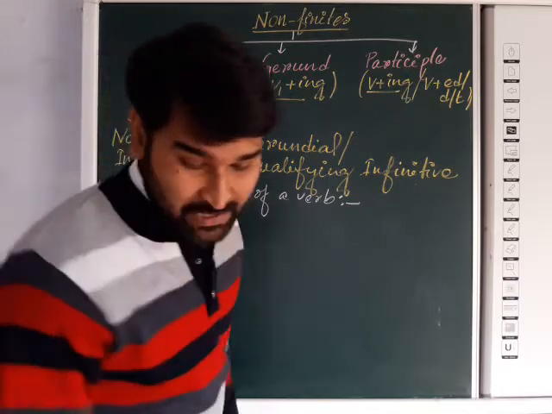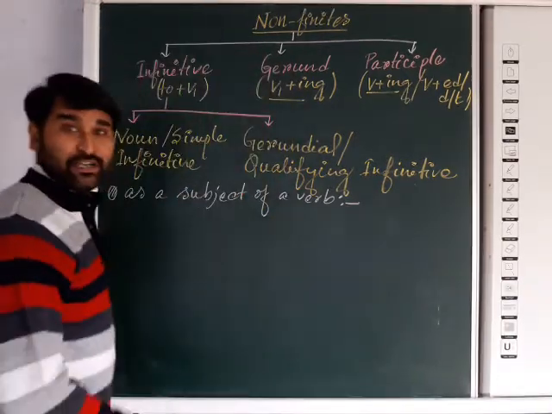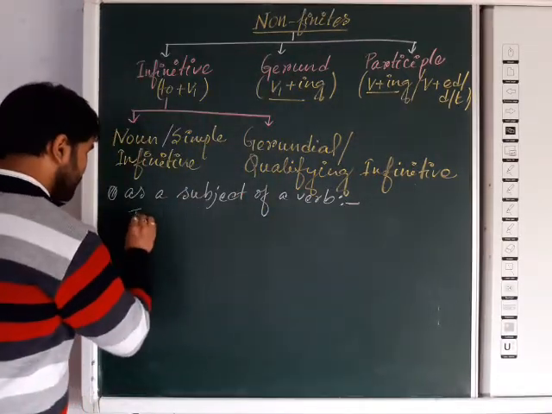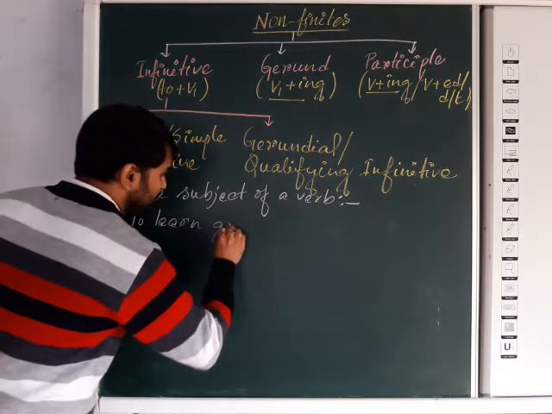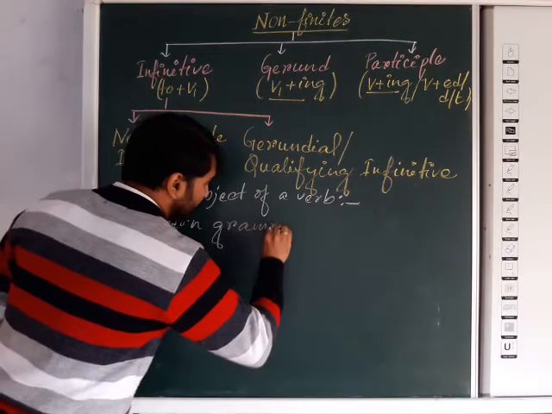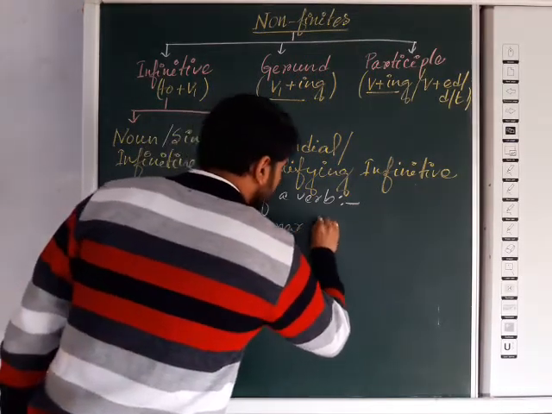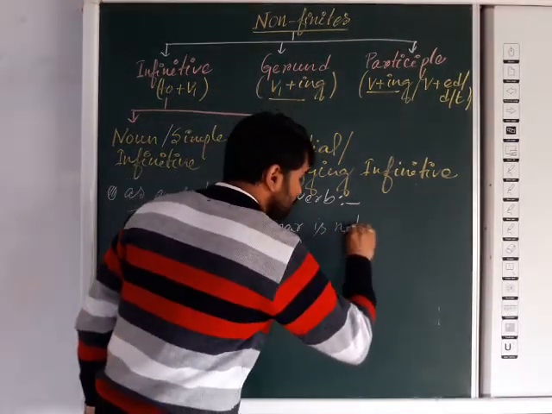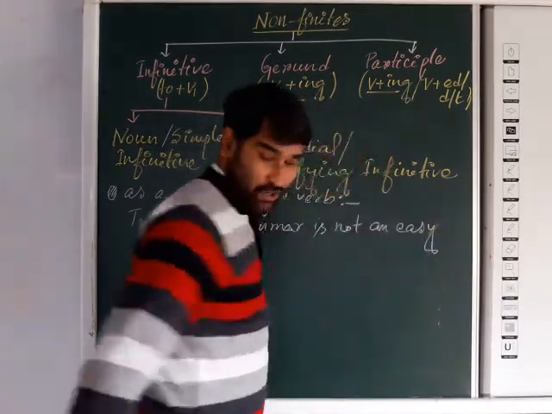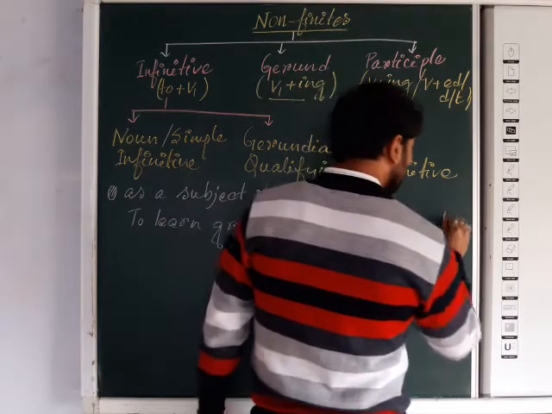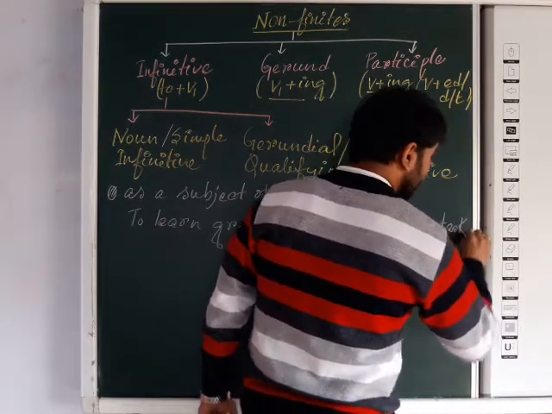Just like one example I am taking: to learn grammar is not an easy task or thing.